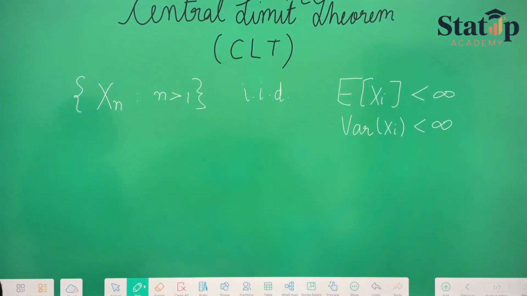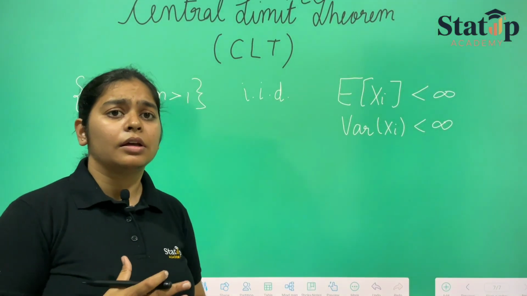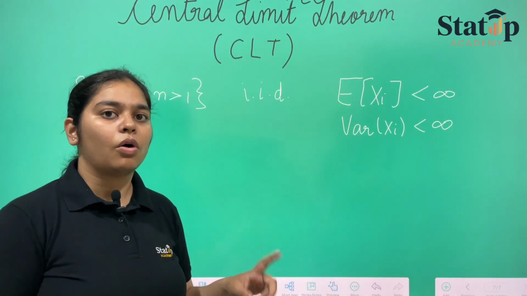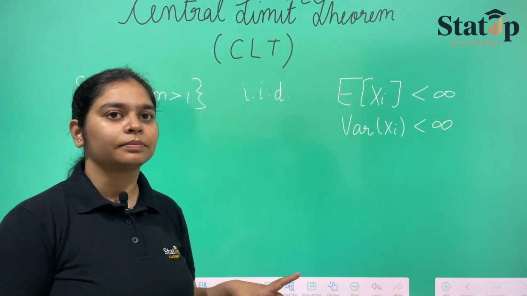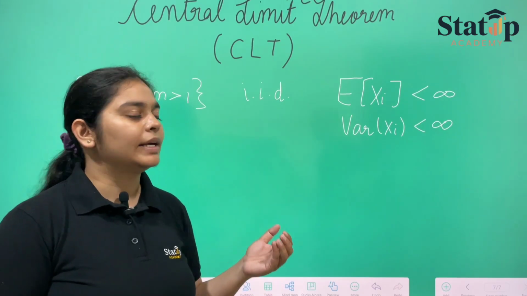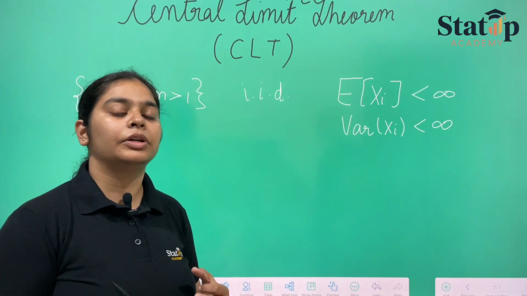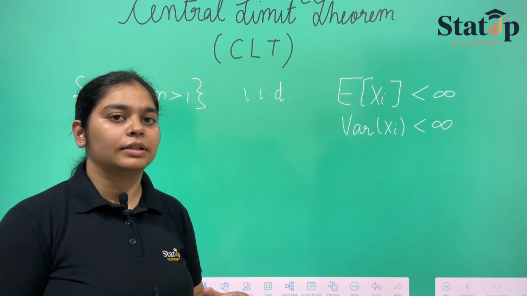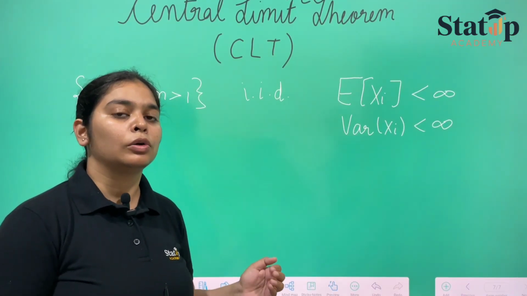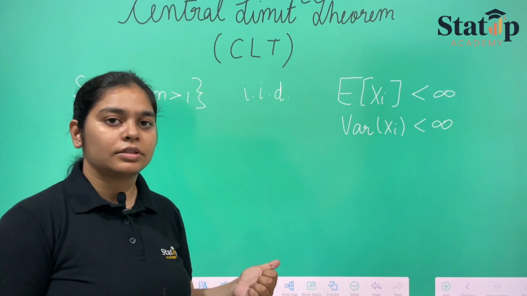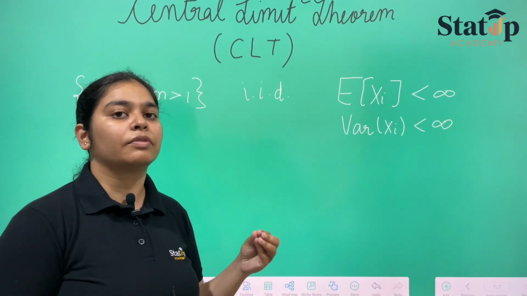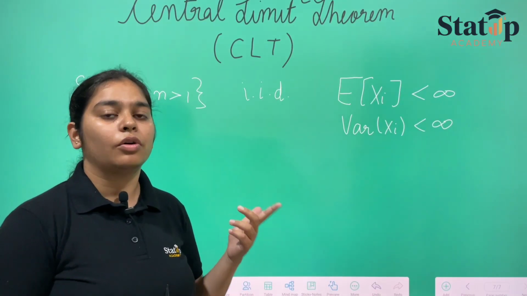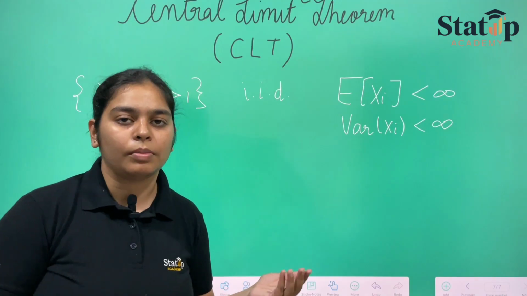Then this theorem states that every sequence of random variables which follows these conditions will always be tending towards normal distribution, whether the distribution is skewed, whether the distribution is discrete, or any other thing which does not conclude to being a normal distribution. This theorem states that every sequence of random variables that satisfies these three conditions will always converge to normal distribution.